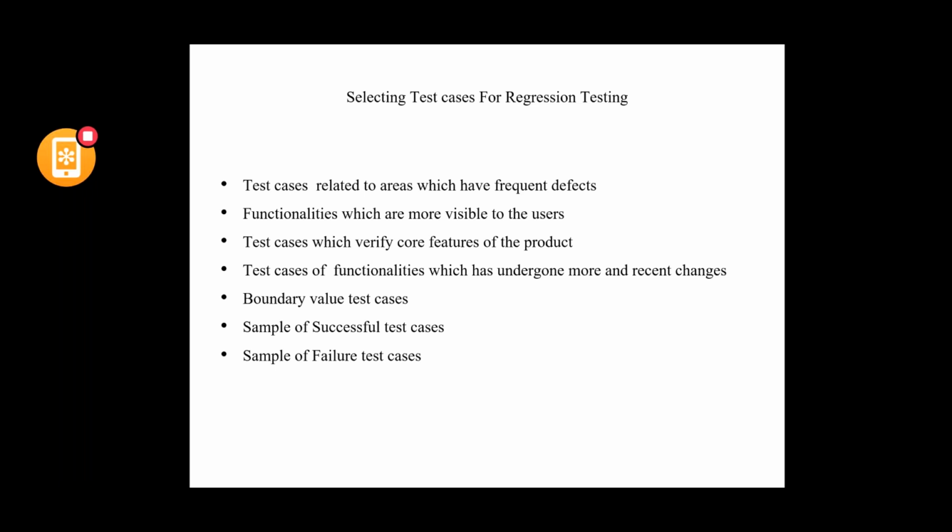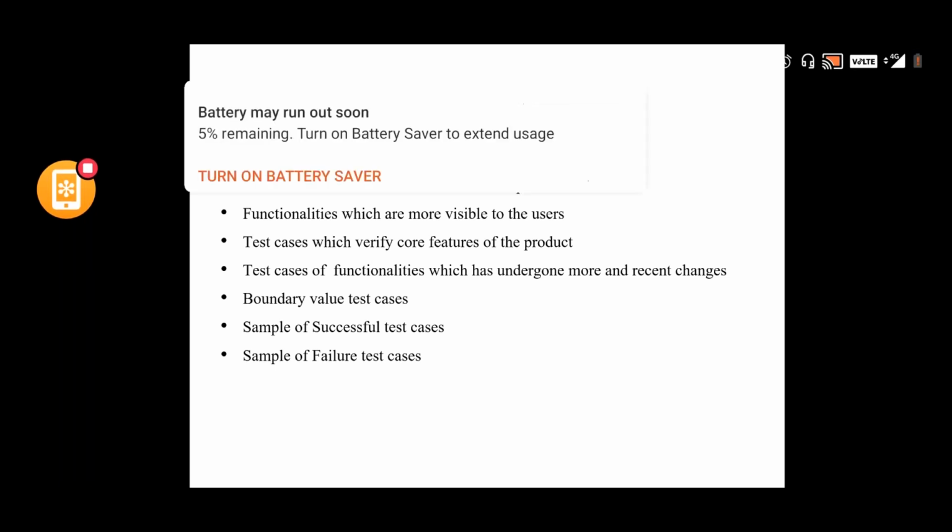So that's why only a part of the functional test cases is picked up into the regression. So what would be the basis for it? That's what is presented here: the test cases related to areas which have frequent defects.